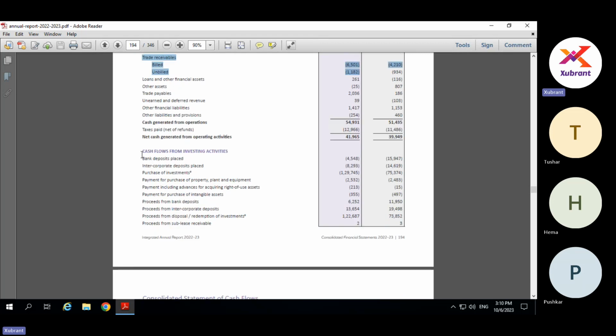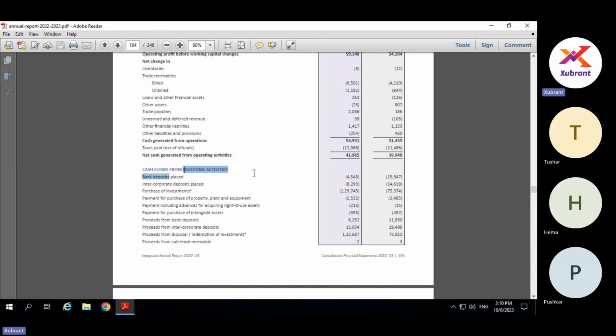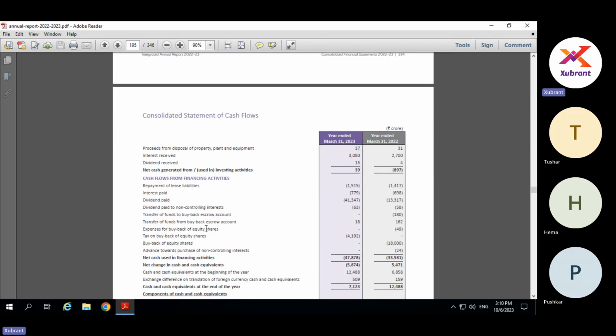Now, this hierarchy we are building, this statutory format, requires classification into various types: what is the cash flow from operating activities, that is the day-to-day activities, then what is the cash flow from investing activities. For example, you made some investments like purchase of investments, or you liquidated investments, you purchased fixed assets, you had bank deposits, and so on. So financial assets or other assets you have purchased. And then the cash flow from financing activities, that is the cash flowing from your long-term loans or any kind of financing, be it equity financing, debt financing, that you have done, that could be either you have taken or you have repaid.